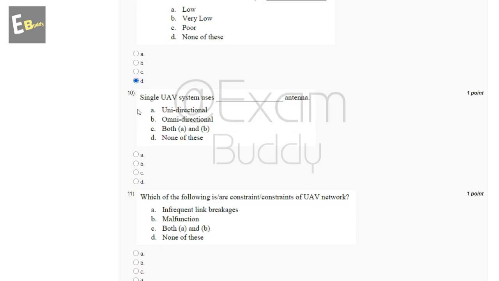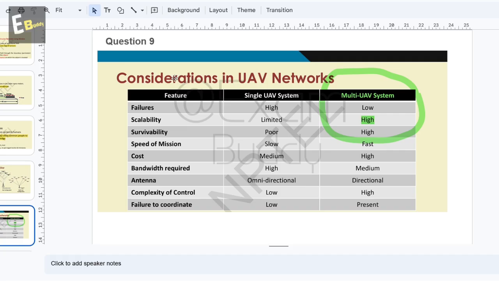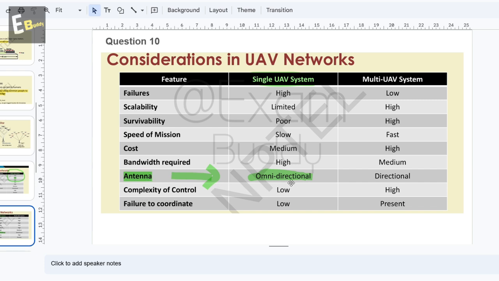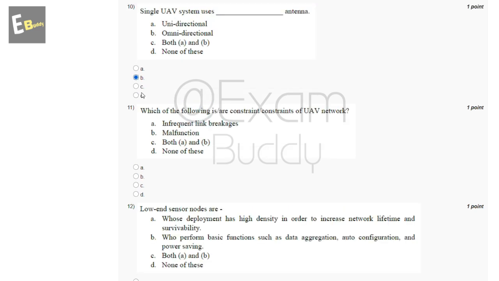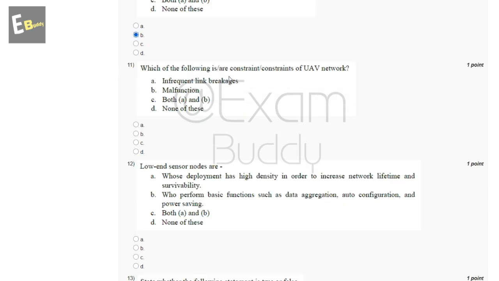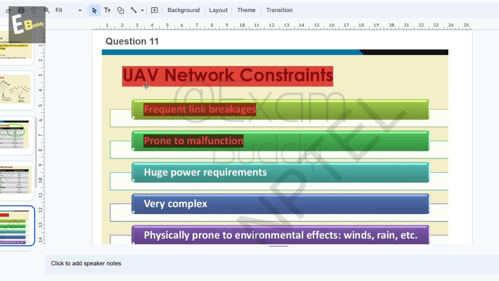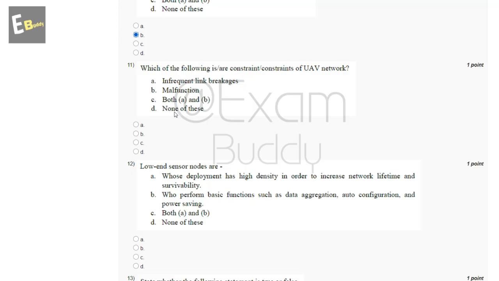Now the 10th question is: a single UAV system uses dash antenna. The options are: unidirectional, omnidirectional, both A and B, none of these. Question 10, antenna omnidirectional. So the answer of our 10th question is B, omnidirectional. Now the 11th question is: which of the following is a constraint of UAV networks? The options are: infrequent link breakage, malfunction, both A and B, none of these. Question 11, UAV network constraints: frequent link breakage, prone to malfunction. So the answer of our 11th question is C, both A and B.